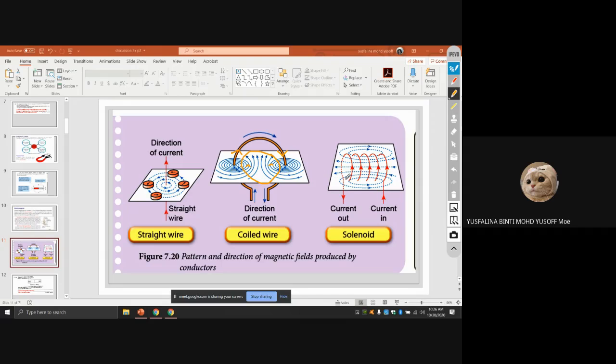Alright, for this one is a solenoid. A solenoid is actually a coil of wire. We arrange it in the coil form.